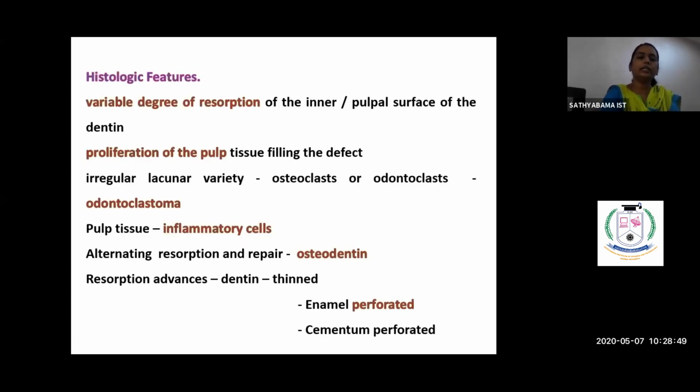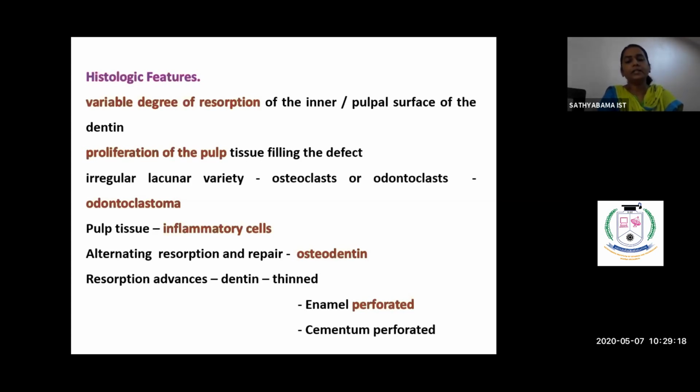So histologically, we could see variable degree of resorption. So this resorption is identified or manifested as presence of abundant osteoclasts or odontoclasts. So there is excessive proliferation of the pulpal tissue along with more of inflammatory cells. Sometimes if there is alternating resorption and repair, it could have the formation of osteodentin.